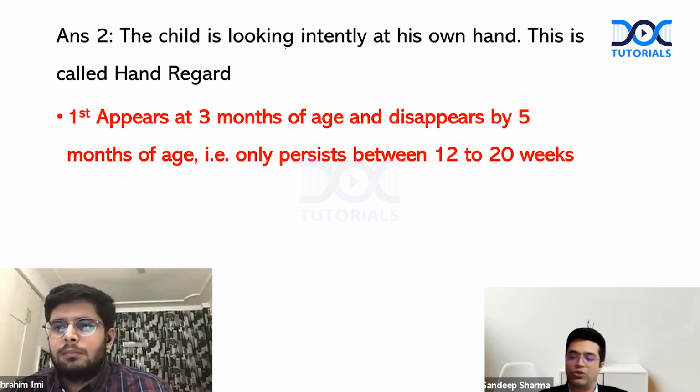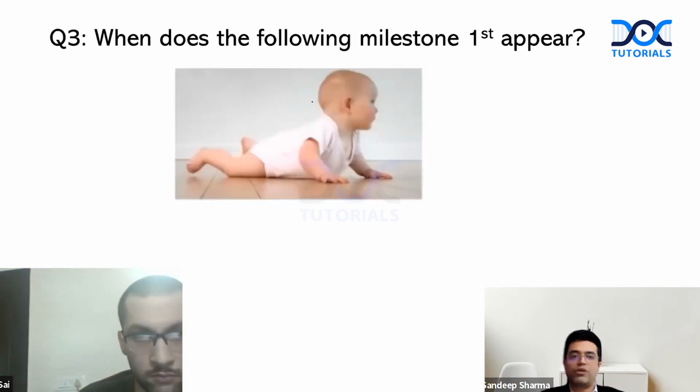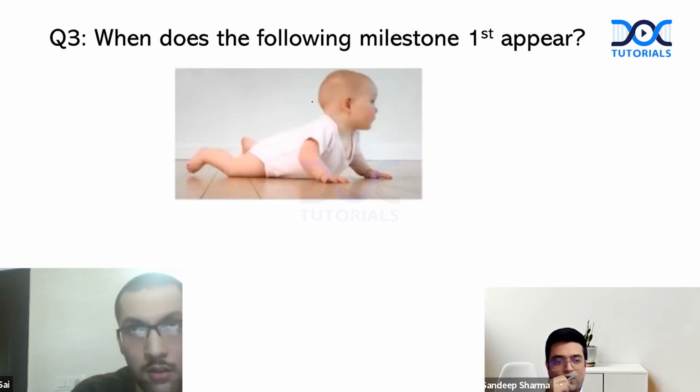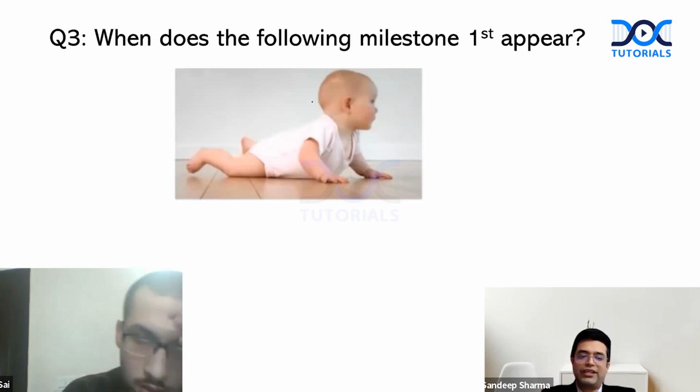Next, we move to Dr. Prabhupada. Dr. Prabhupada, here is your question. When does the following milestone first appear? Your time starts now. Sir, 10 months. What is this child doing actually? 8 months. 8 months, crawling. So the abdomen is... Great. You did it just within time.